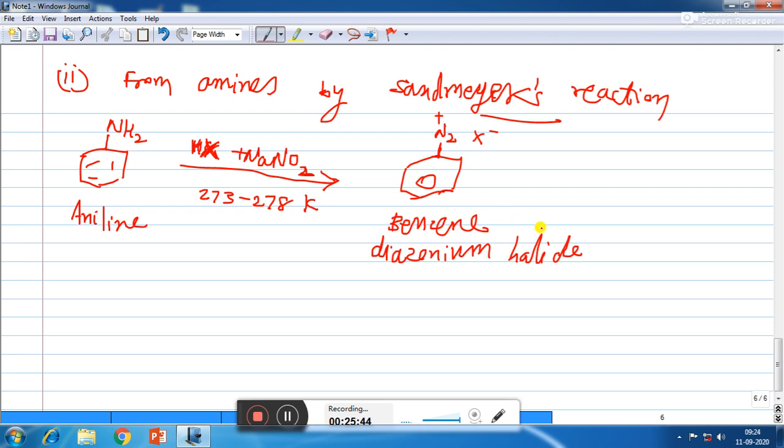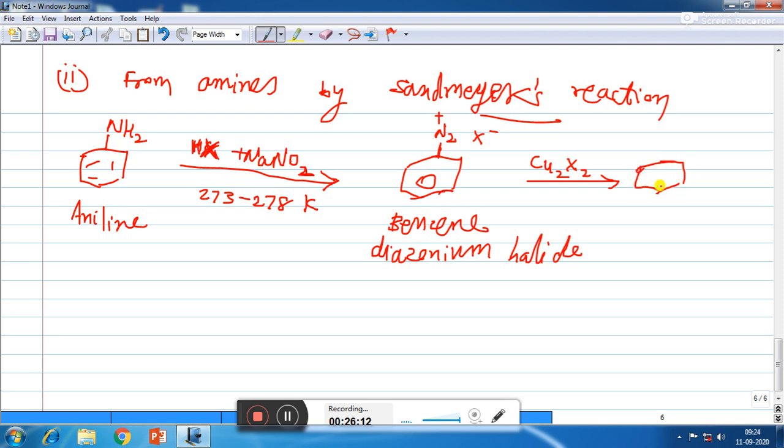Now this benzene diazonium halide in the second step is treated with cuprous halide, Cu2X2. So if you require to prepare chlorobenzene, then we will use Cu2Cl2, and if you require bromobenzene we will use Cu2Br2. So in that case, whatever Cl- or Br- is present in the cuprous halide will combine with the benzene ring.